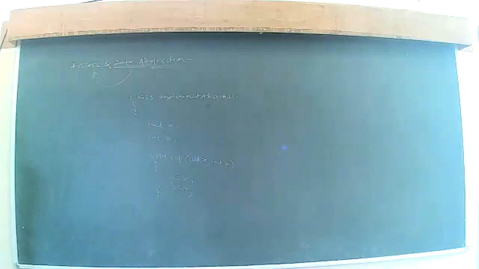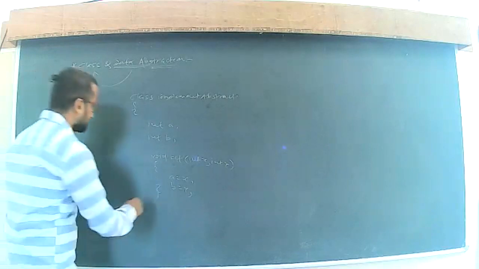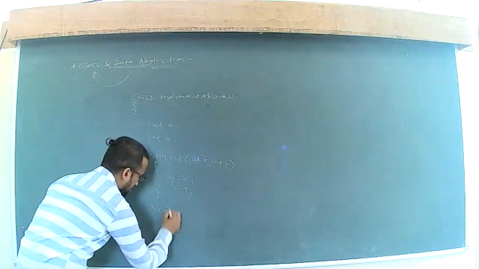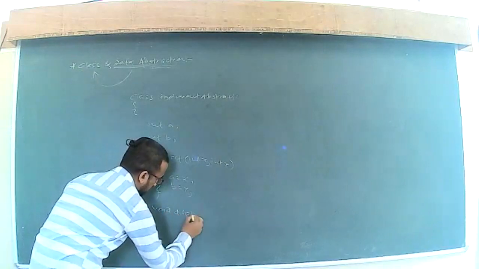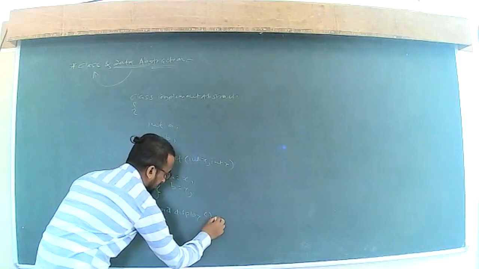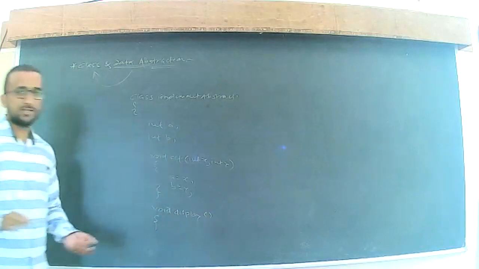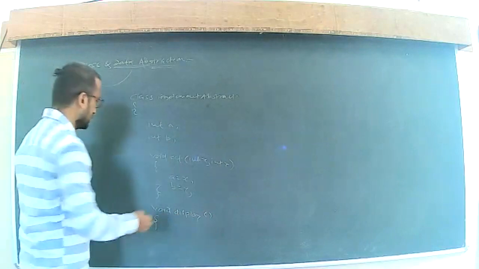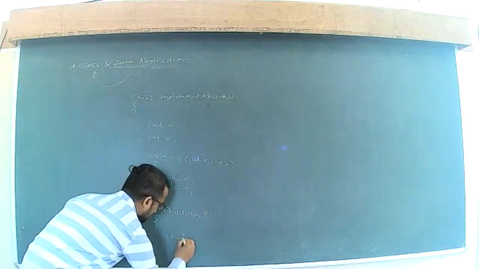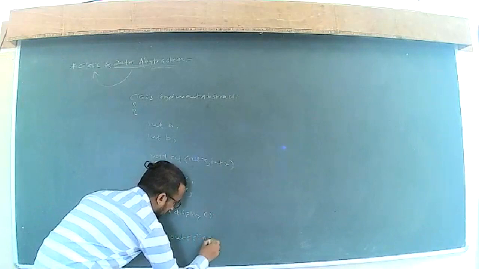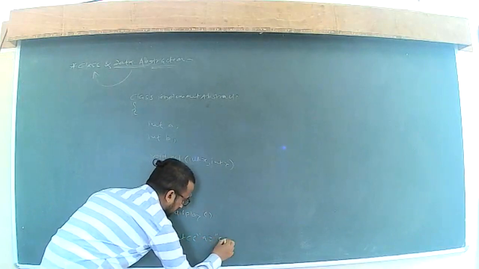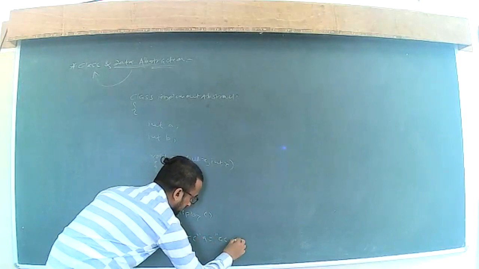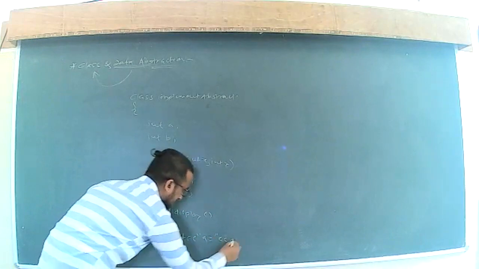And now I just want to display. Why display is there? Display. How can we display this? With the help of the cout function. Here, cout a is equal to a, right?